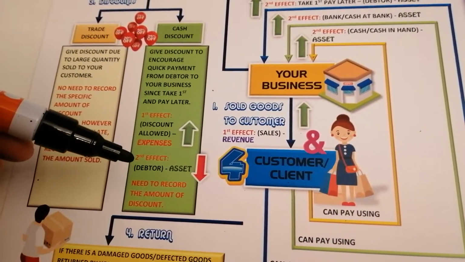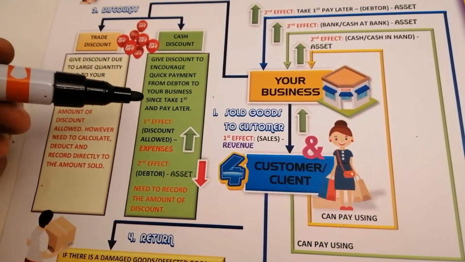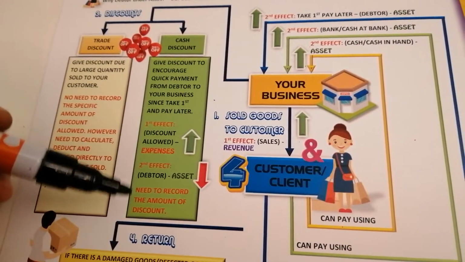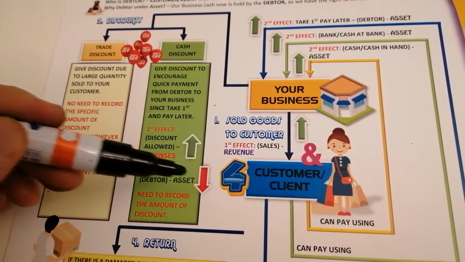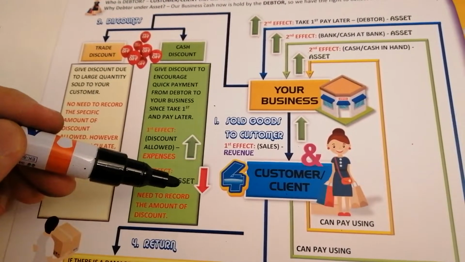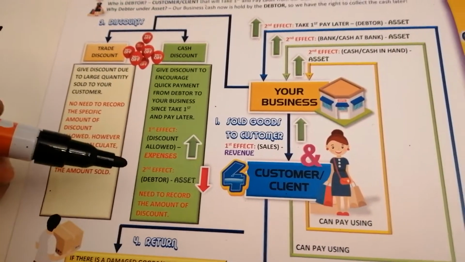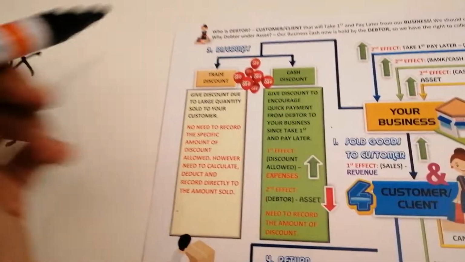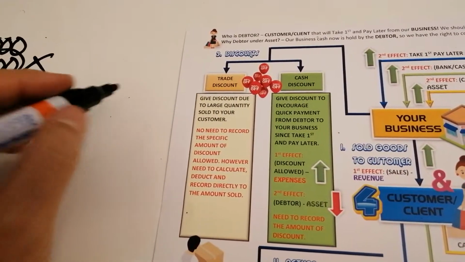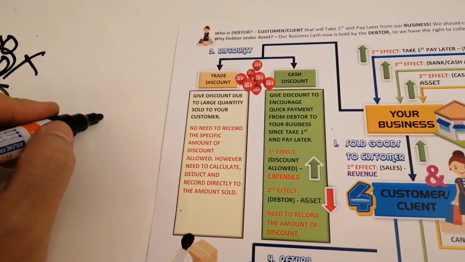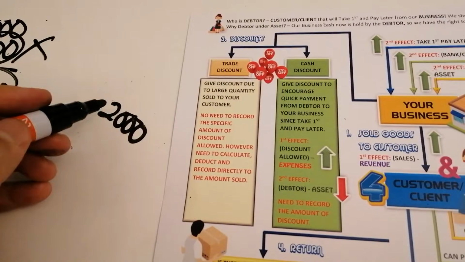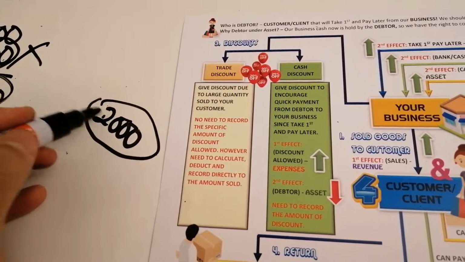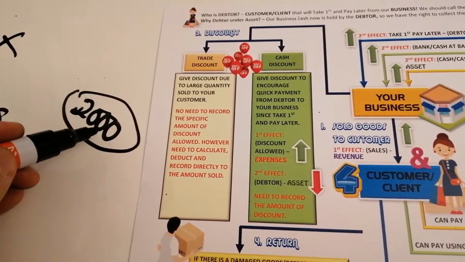Second effect, definitely, when you provide discount, your debtor, okay, value will decrease. And debtor is under asset and decrease because of, let's say, debtor, you jual dengan debtor 2,000. Okay, so you must collect, you have a right to this 2,000 to collect balik from the debtor.